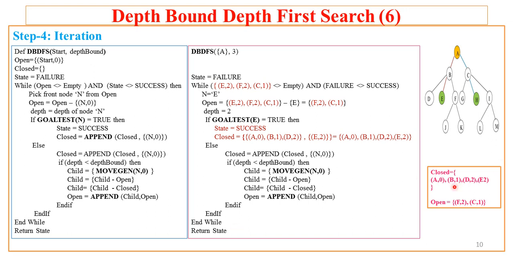So at this point of time, closed has all the nodes which are visited till goal is reached, and open has only 2 nodes left. Hope you understood this execution, and I'll recommend you to watch the video of depth first search, which is in the playlist of AI using Python.